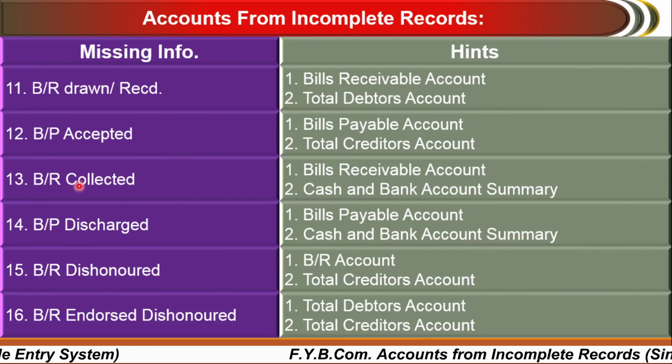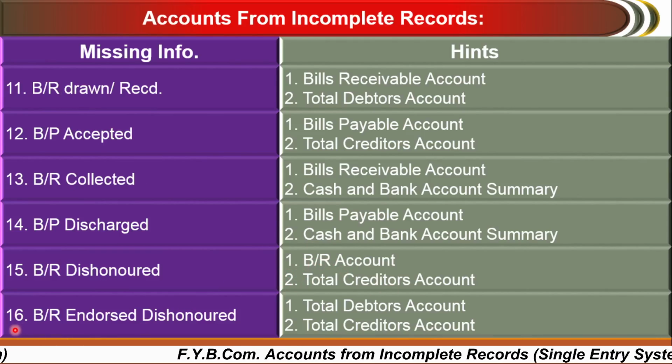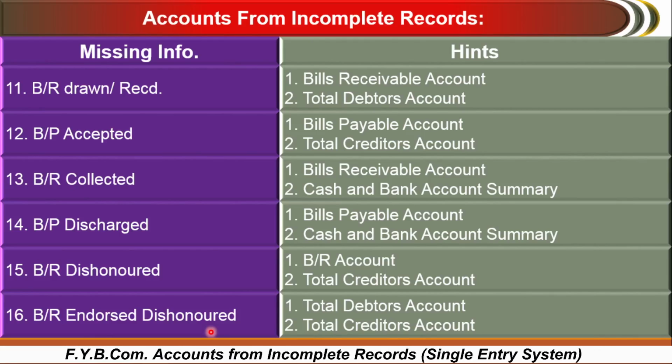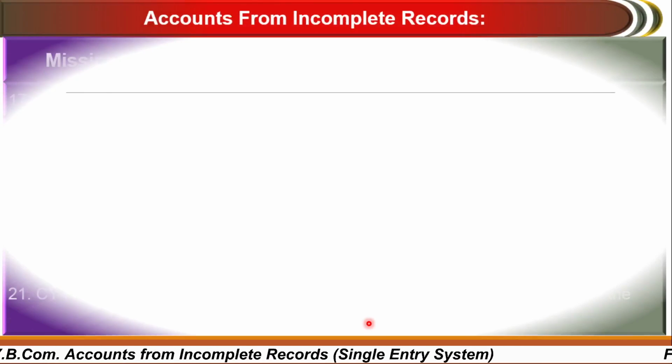Bills receivable dishonor. Say, for example, you accept somebody's bills receivable which is drawn on you, and at that time, if the bill is dishonored, you can calculate it through the bills receivable account as well as the total creditors account. Next one is bills receivable endorsed dishonor: if you have received one bill and you endorse that bill to Mr. XYZ, and the bill is dishonored by the third party from whom you received that bill, then it is called bills receivable dishonor. In that case, you can find it through the total debtors as well as the total creditors account.